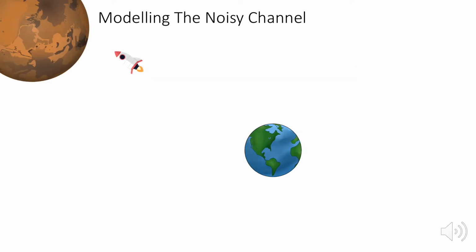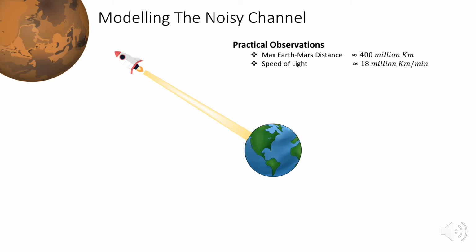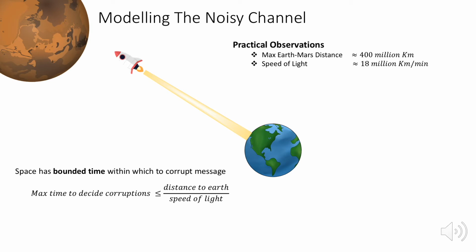Let's go back to our Mars mission. When astronauts are communicating with Earth, what they are doing is beaming back the message using electromagnetic waves. Now, the maximum Earth-Mars distance, as well as the speed of light, are bounded. They're large, but bounded nonetheless. We can conclude that any adversary, which in our case is space, has bounded amount of time to corrupt the transmission before it reaches Earth. Here, the maximum time, if you plug in our observations, works out to a little over 22 minutes. The point is that any adversary is not computationally unbounded.